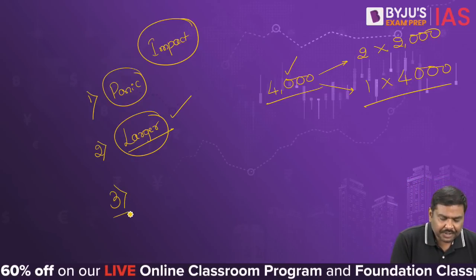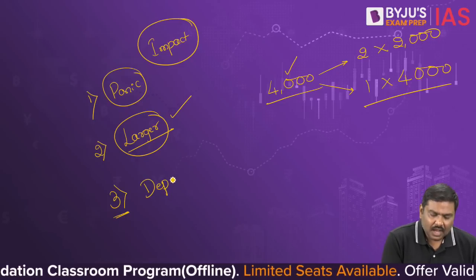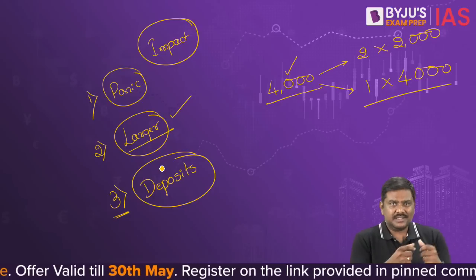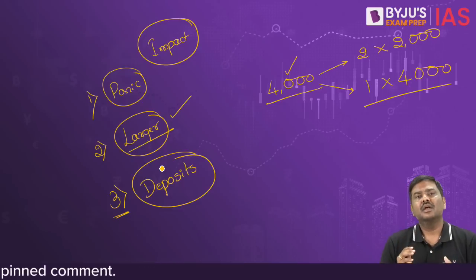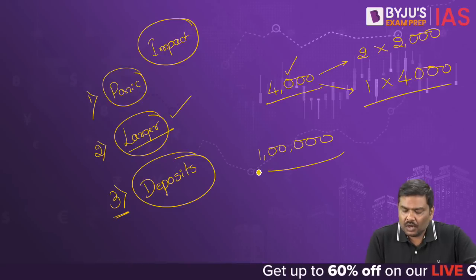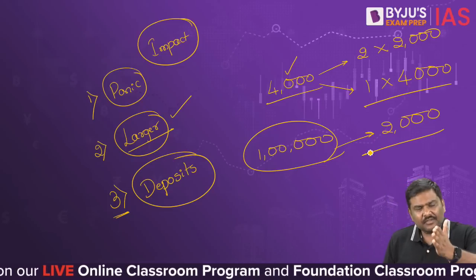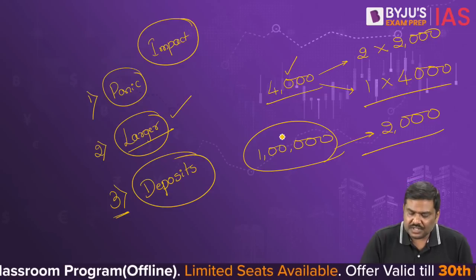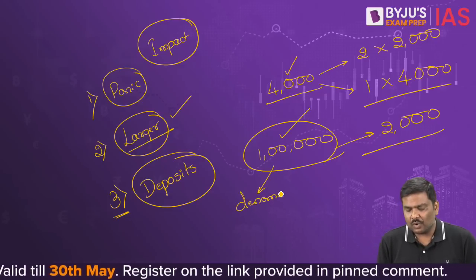Third very important point. The amount of deposits that are held by the bank are expected to increase. And the reason is very simple. Imagine a person has 1 lakh rupees worth of 2,000 rupee currency notes. When the person goes to the bank, on only one day the person will not be allowed to deposit all of this and get different denominated currencies. That is not going to happen.